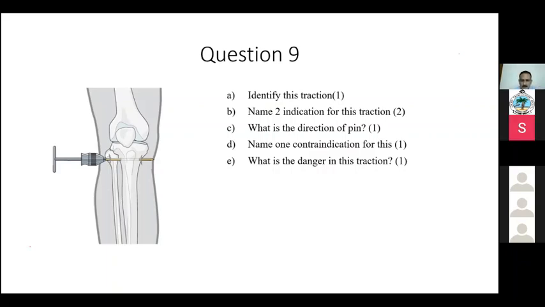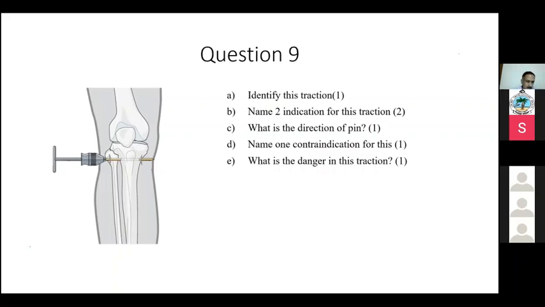Please see which is the structure at maximum risk. Then you put the pin from that area to the opposite area. So in the case of the upper tibia, you know it is the common peroneal nerve, so always put it from lateral to medial.